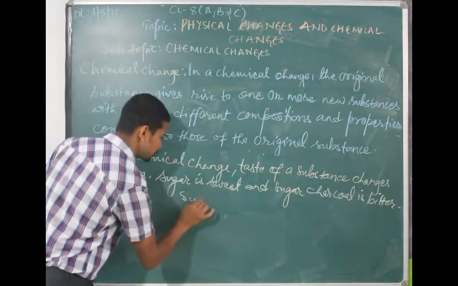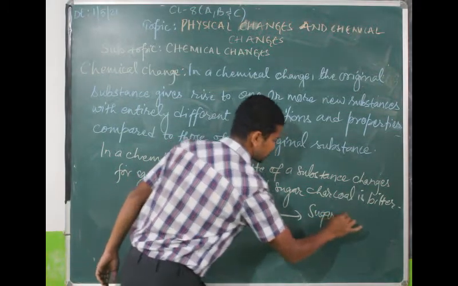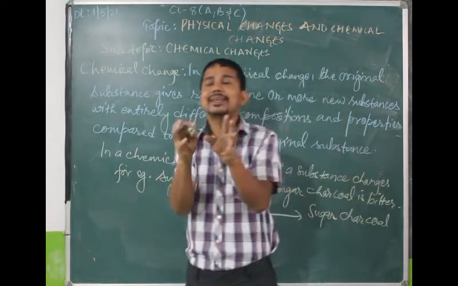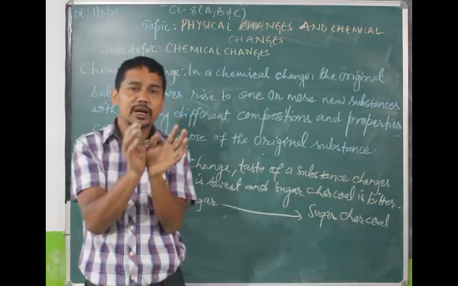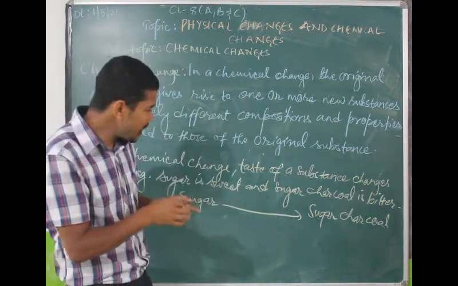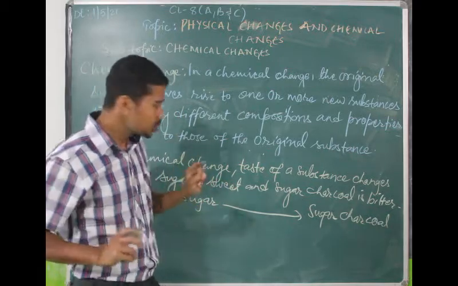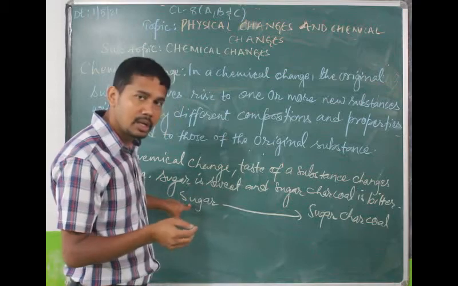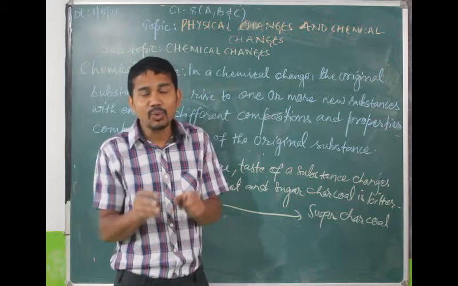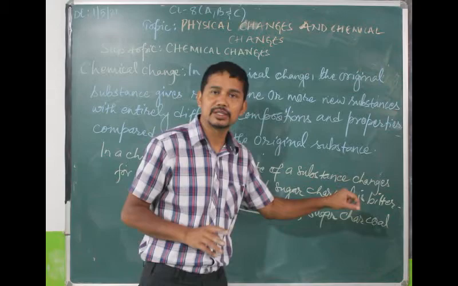See here, sugar to sugar charcoal. We cannot see molecular change. We cannot see the change in molecular composition. That's why we have to think of the changes which we can observe. What we can observe is sugar is white in color, sugar charcoal is black in color. Another thing we can feel is the taste. Taste is sweet, taste is bitter.